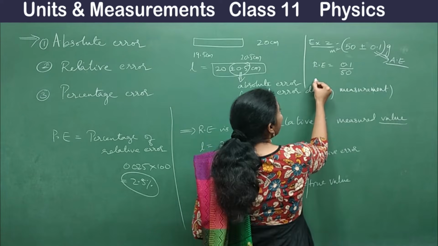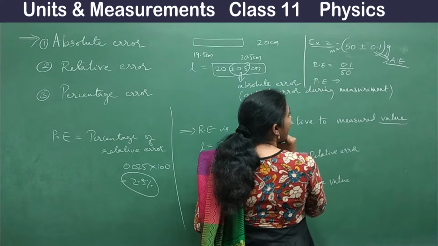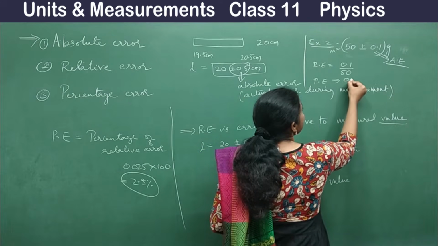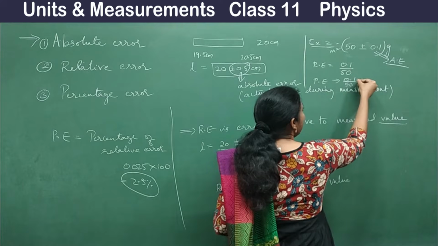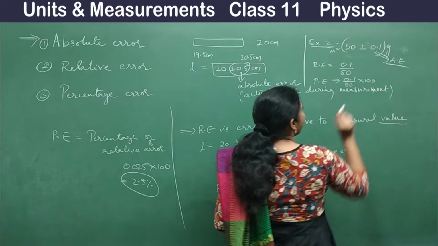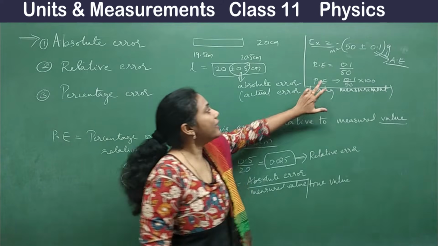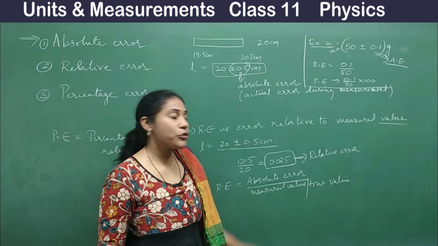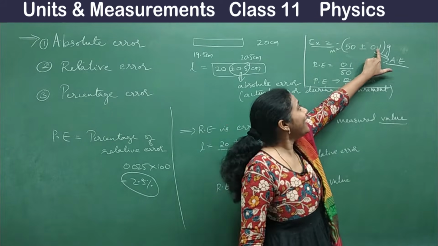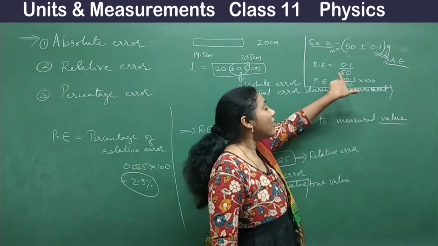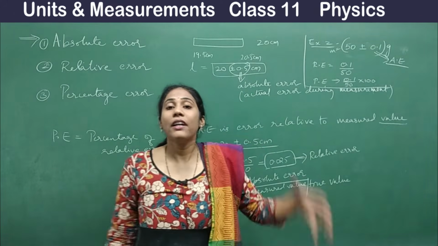And the percentage error is 0.1 divided by 50, which you have calculated here, multiplied by 100. So this is how you will calculate relative error and percentage error. Converting absolute error into relative error and later into percentage error is very, very important. Why?